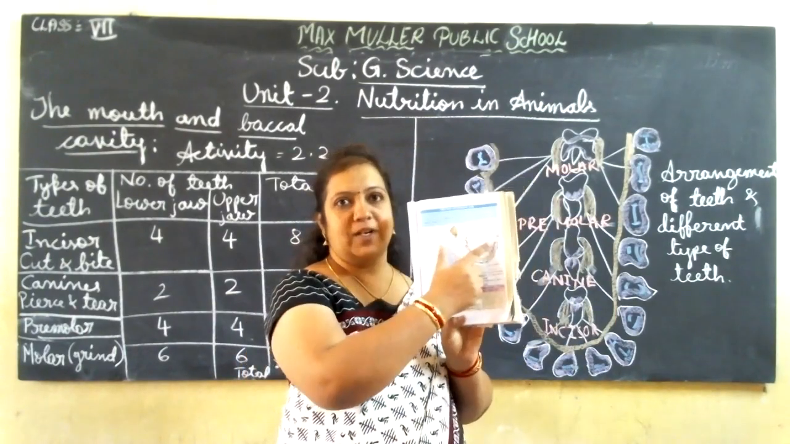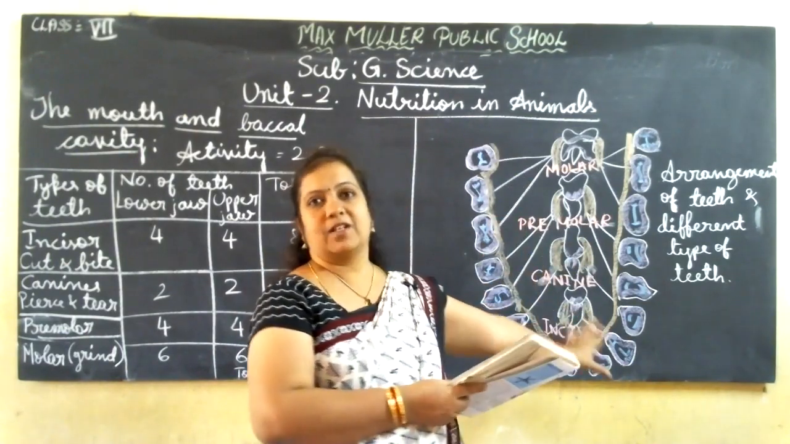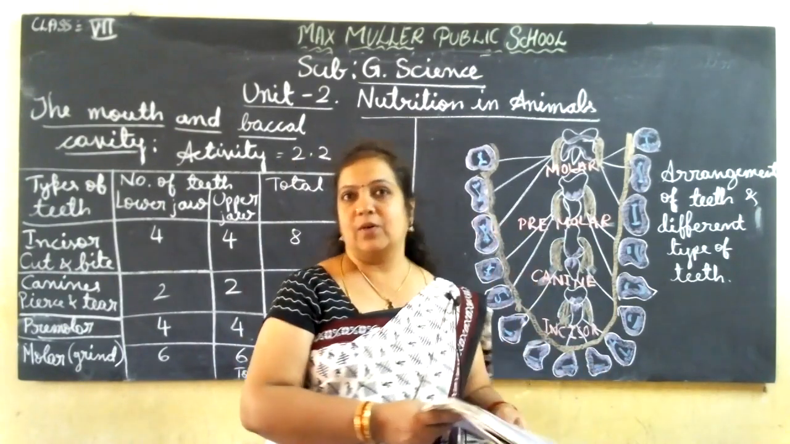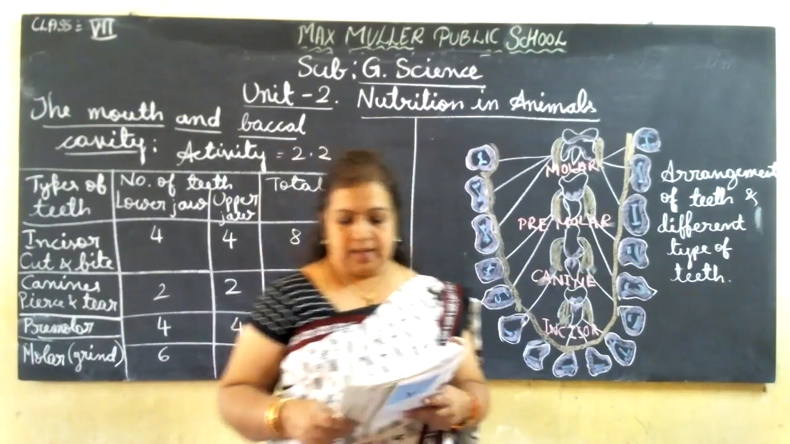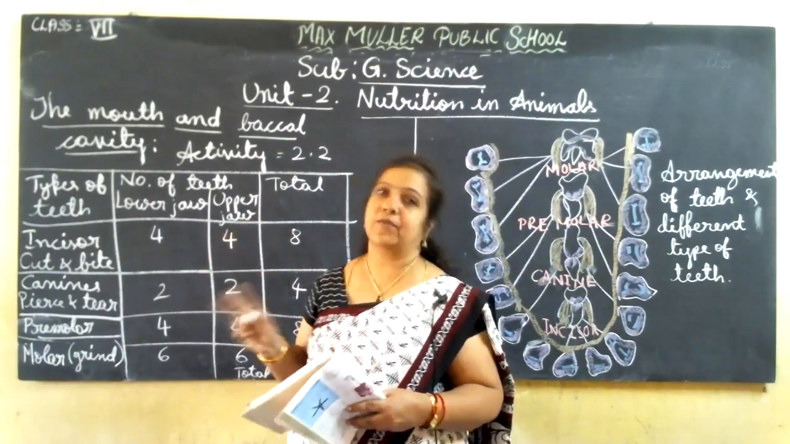So this is the arrangement of teeth, what I have written on the board. Arrangement of different types of teeth, how it is arranged in the lower jaw. Only one side, the lower jaw, is given. Let me come to the point, the different types of teeth that we have.